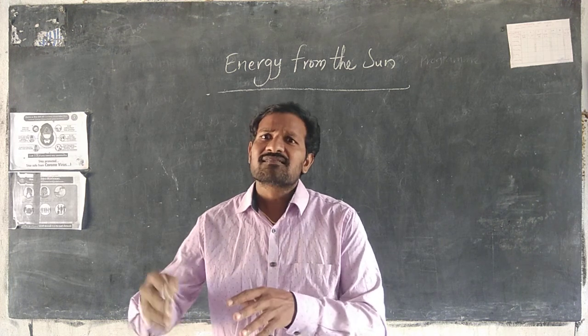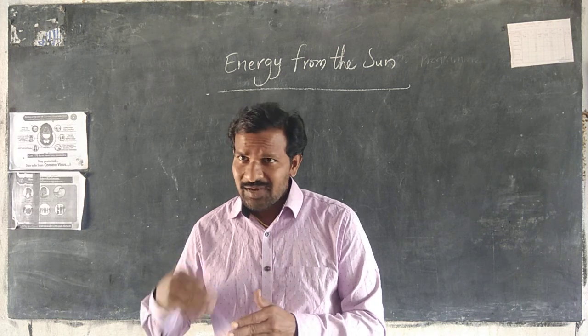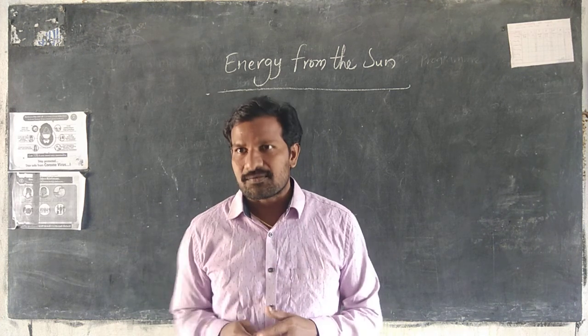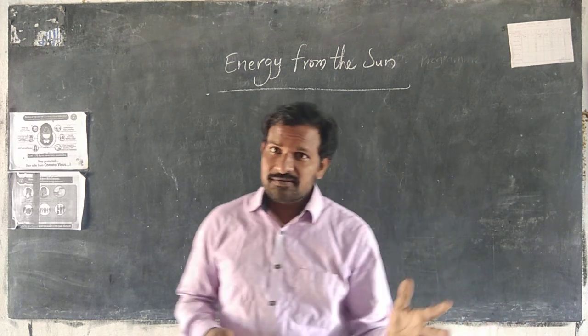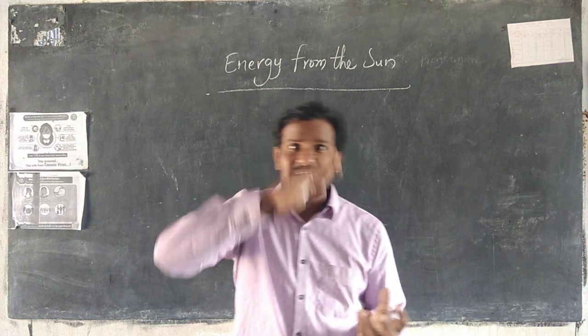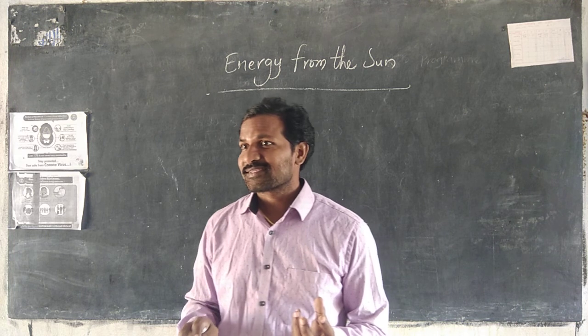Everything is different from one another. One landform differs from another, and temperature is different and rainfall is different. So these are the diversities of the earth we have discussed.